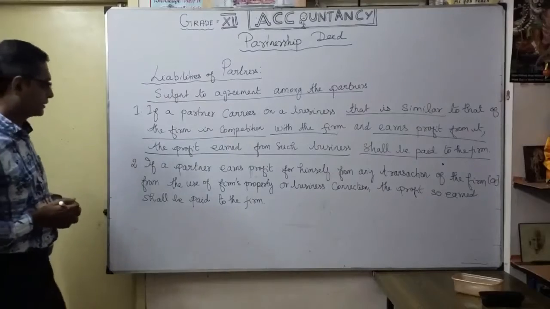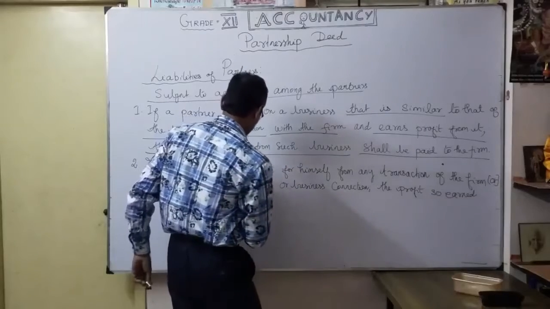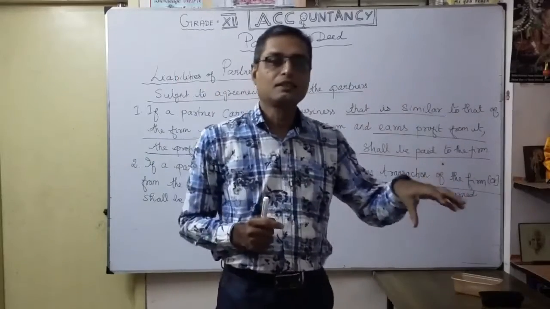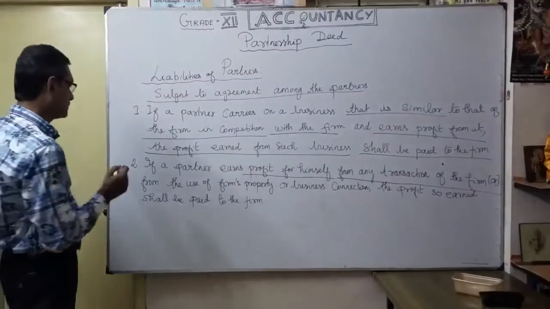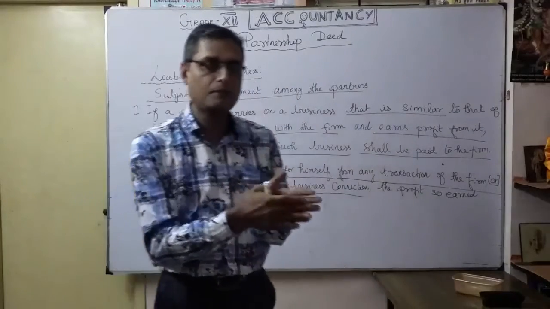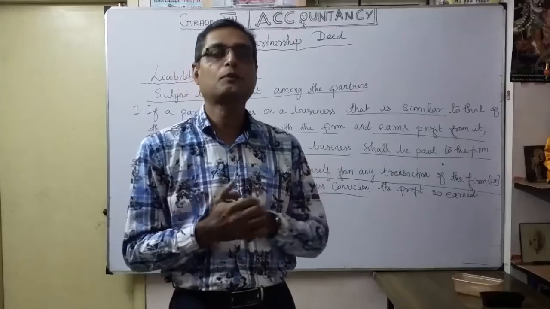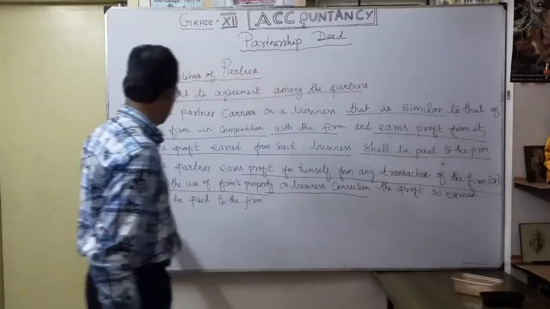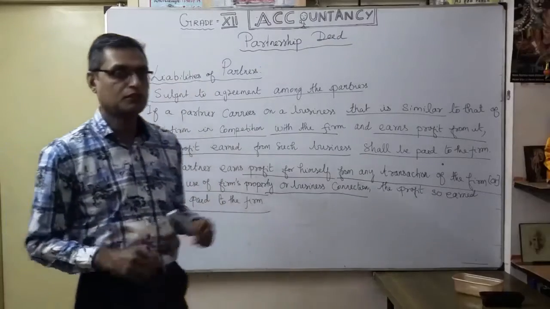The second one: if a partner earns profit for himself from any transaction of the firm, he alone enjoys the profit. In the business, he earns profit personally, individually, from the use of the firm's property or business connection. So he is using the firm's name or the firm's property, and he personally enjoys the profit. How will the other partners encourage that? That is not good. So whatever profit is so earned shall be paid to the firm. You understood? That's the second situation.